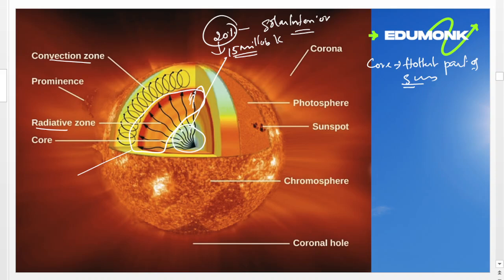That means 20% core, and after that 25 to 70% is the radiative zone of the Sun's interior. The light generated in the core is transported through the radiative zone very slowly. The high density of matter in this region means a photon cannot travel far without encountering a particle, causing it to change direction and lose some energy.